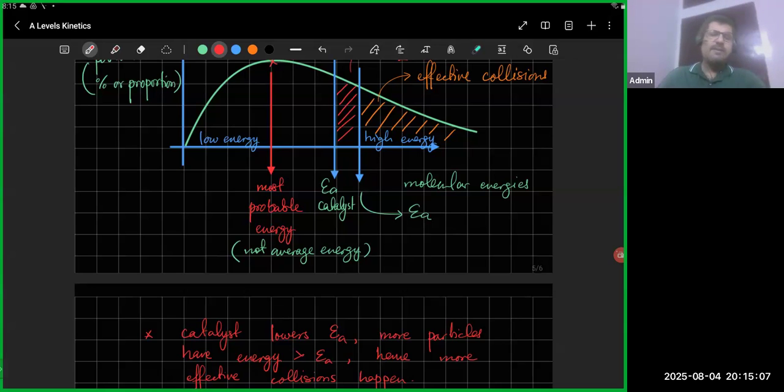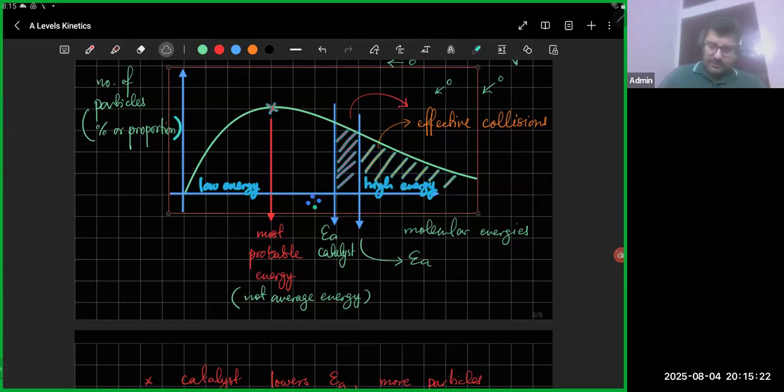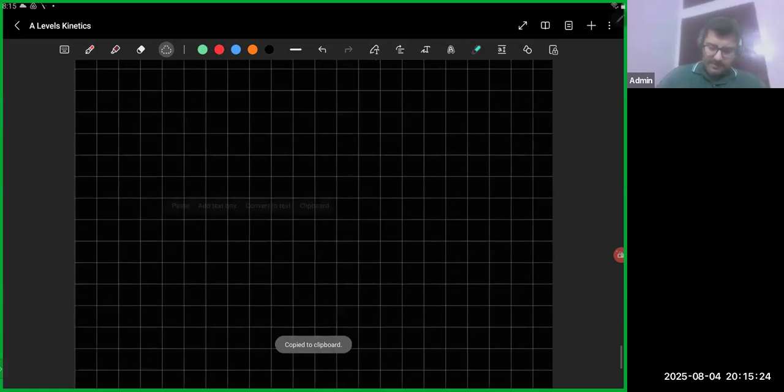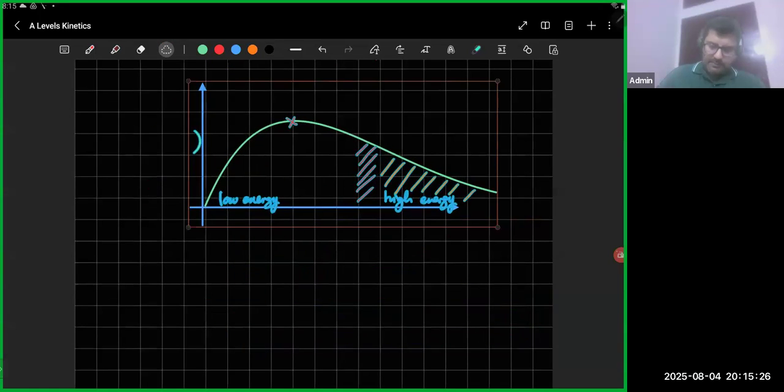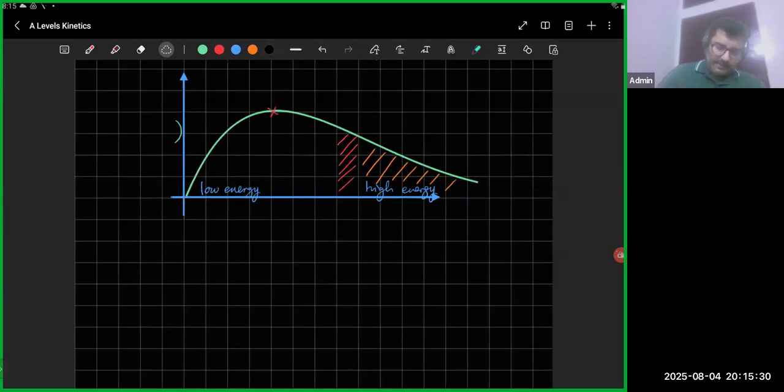In AS, this was pretty much it. There was just one more thing: if you increase or decrease temperature, what happens to this curve? It will shift, just moves back and forth. So I'll just do all the working on this.